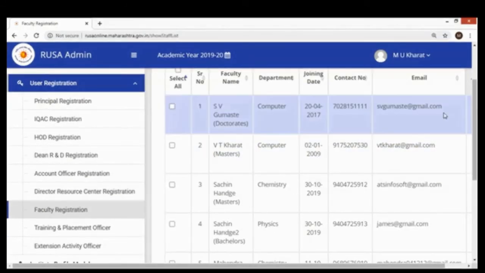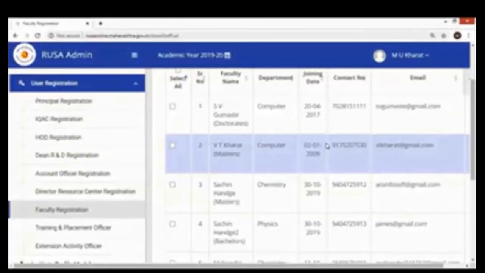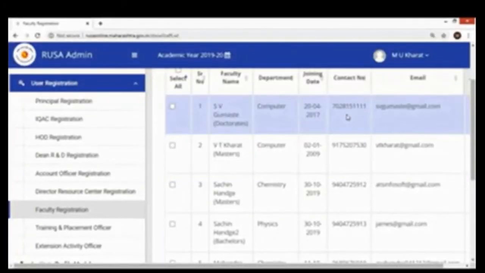After entering this much information and saving it, login credentials will be directly sent to that person's contact number and email ID.